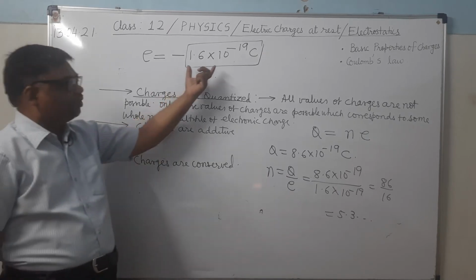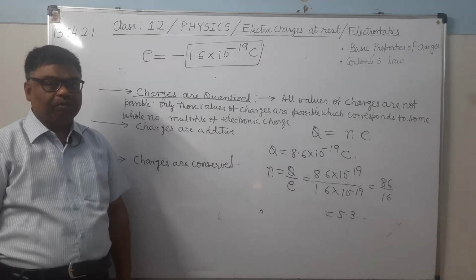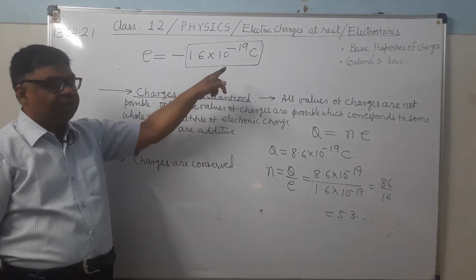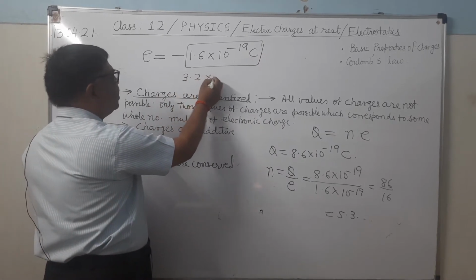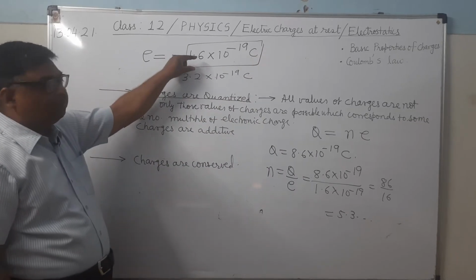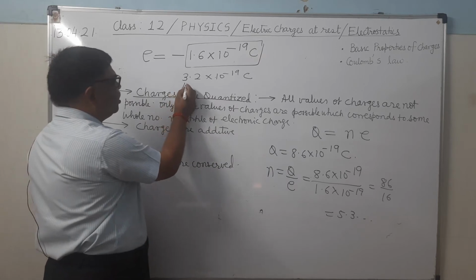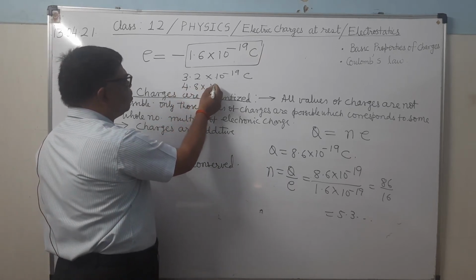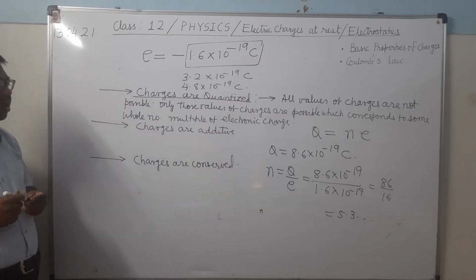What is the smallest value of charge? 1.6 × 10^-19 coulomb. What is the next higher value? That will be 3.2 × 10^-19 coulomb. No value of charge will be possible in between these two. What is the next higher value? That is 4.8 × 10^-19 coulomb. It's clear. So this is the meaning of charges are quantized.